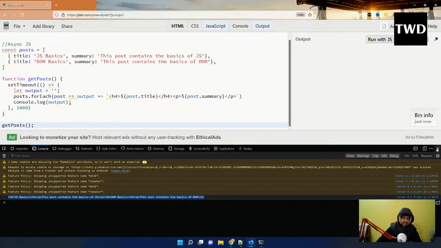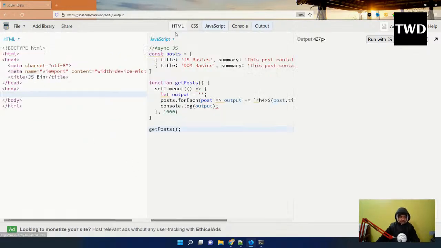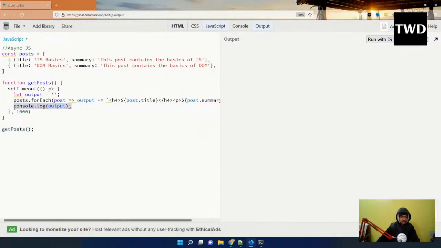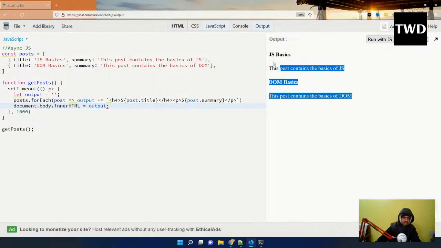So I am going to directly show it in the body. The body in the HTML is just empty, so there we are going to show it. Here I'm going to do document.body.innerHTML equal to output. Now if I run this getPosts, it has become small again. Run this getPosts, after 1 second it will show me this, JS basic, and this post is the basic of JS.